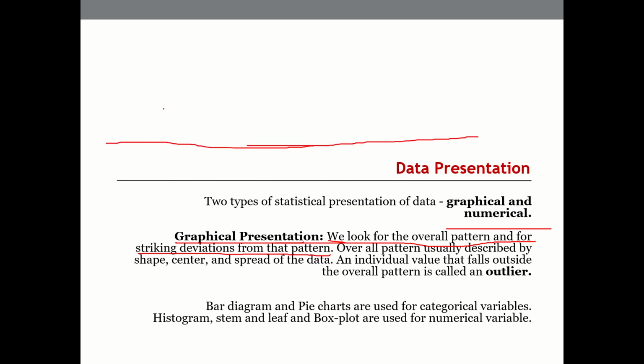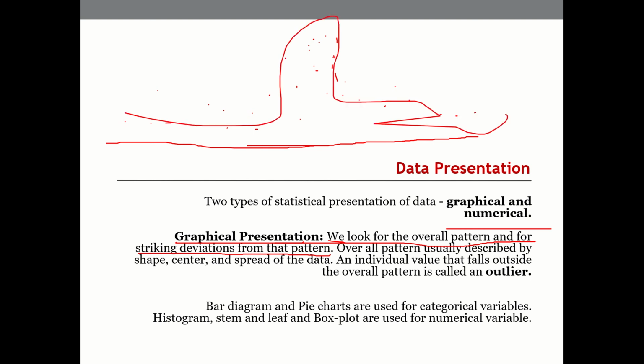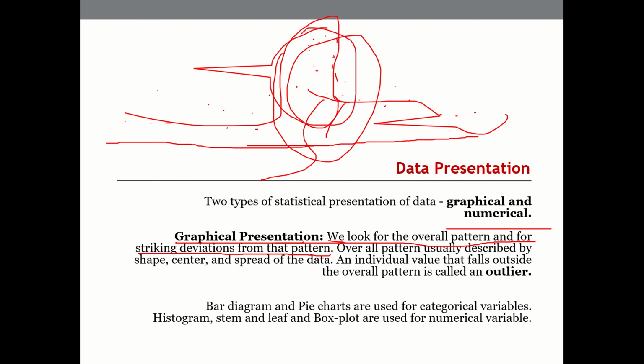Let us say we are plotting the indoor temperature profile of 100 rooms. Then if you see it's all something like this, and suddenly you have a large sample here, and then again it is coming down. There's some numbers going up here, so that will give an indication that there is a change in the setting, some change in the data set. That will give an indication that we need to understand what is happening here, whereas in most of the cases it is something like this.